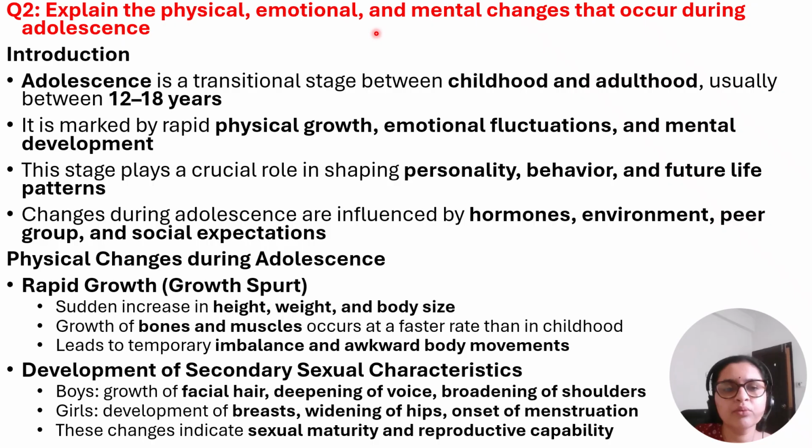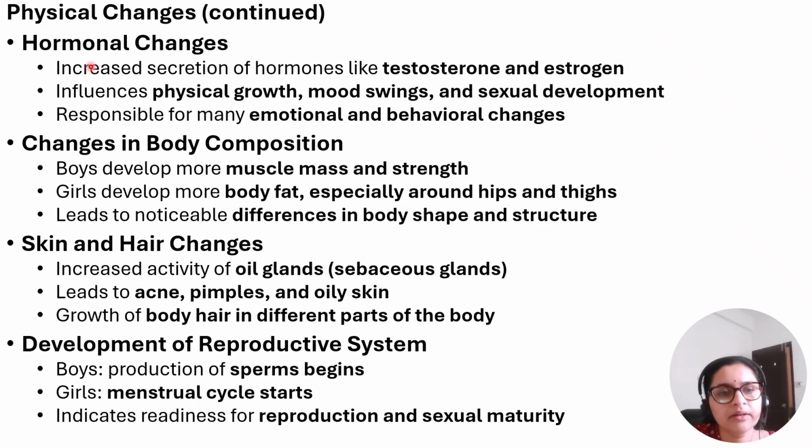Explain the physical, emotional, and mental changes that occur during adolescence. As we know, adolescence is the period between 12 to 18 years, very important. Rapid growth spurt happens, and there are a lot of emotional fluctuations and mental development. So many changes happen during this period. Some of the physical changes are rapid growth, development of secondary sexual characters. Physical changes also include hormonal changes, changes in body composition, skin and hair changes, development of reproductive systems in both boys and girls.